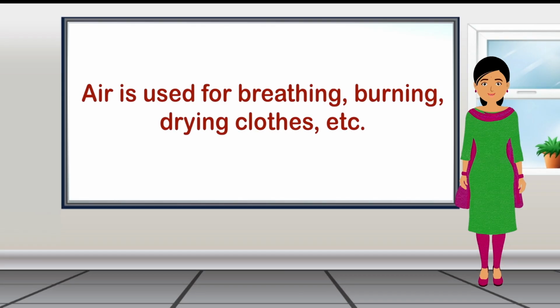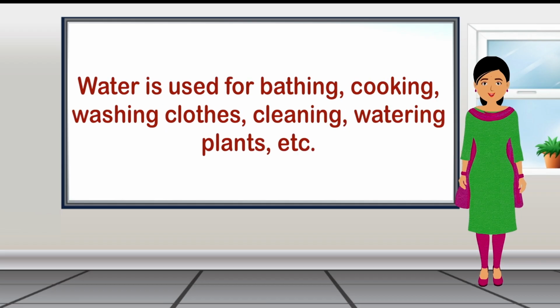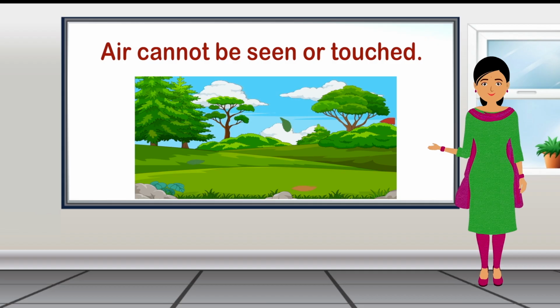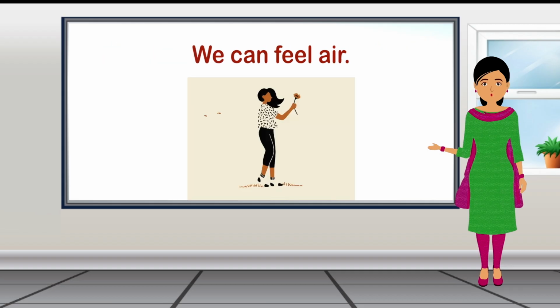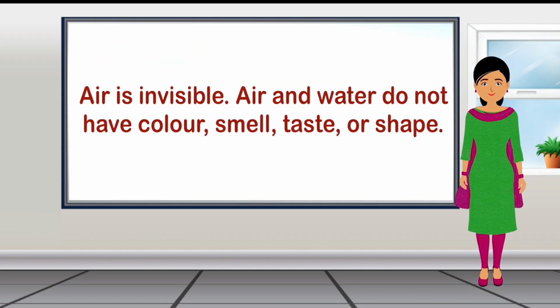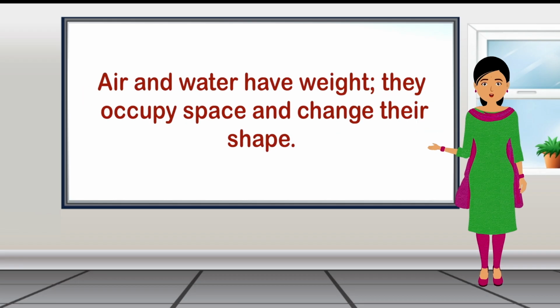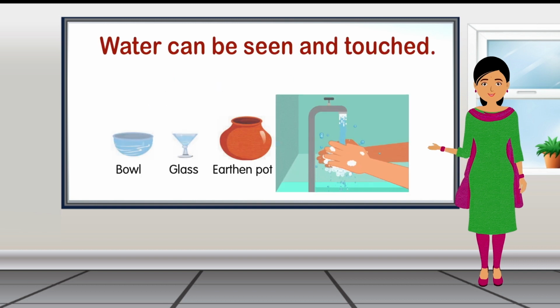Today we learned air is used for breathing, burning, drying clothes, etc. Water is used for bathing, cooking, washing clothes, cleaning, watering plants, etc. Air cannot be seen or touched. We can feel air. Air is invisible. Air and water do not have color, smell, taste, or shape. Air and water have weight. They occupy space and change their shape. Water can be seen and touched.